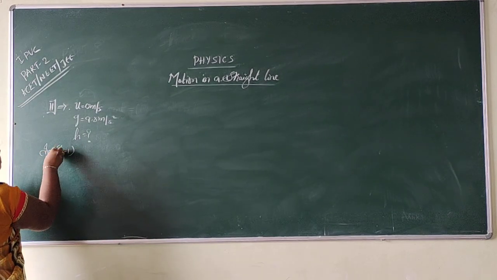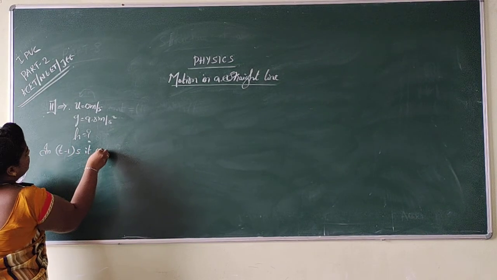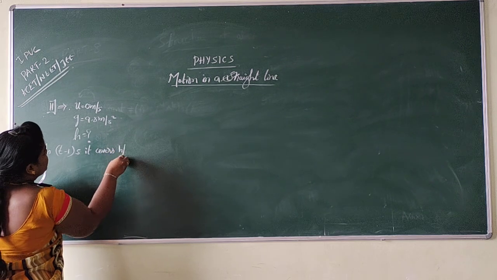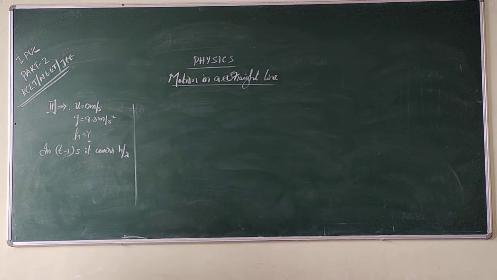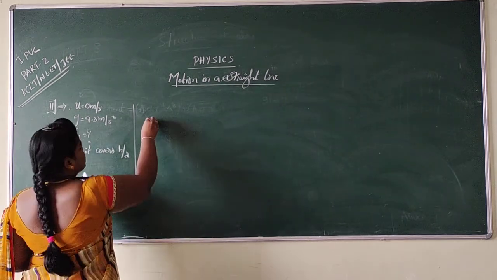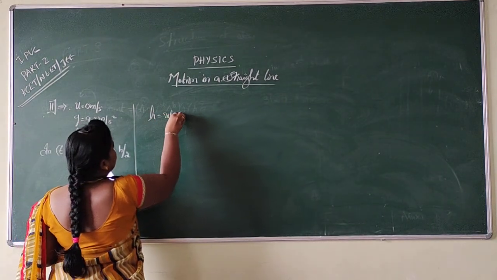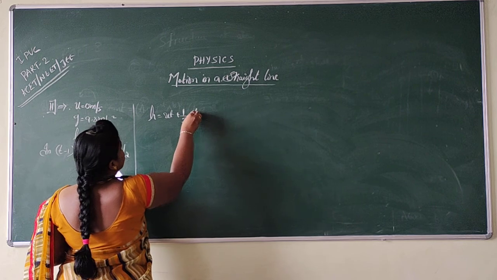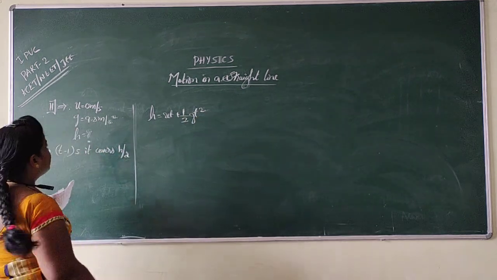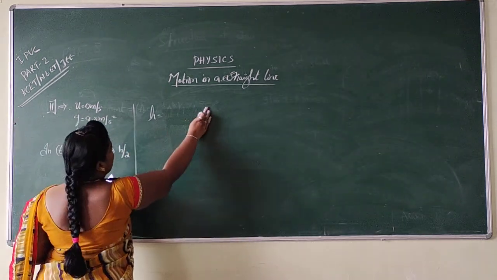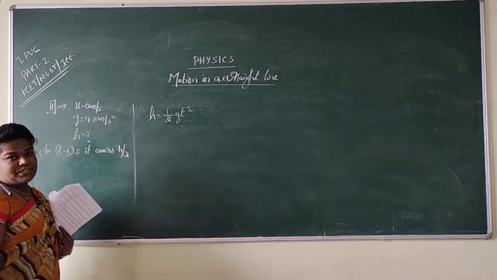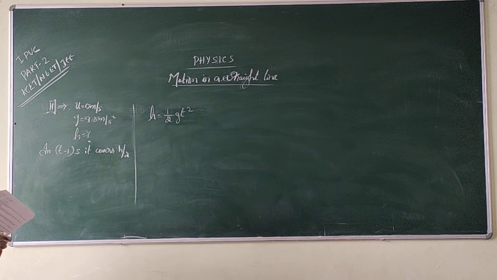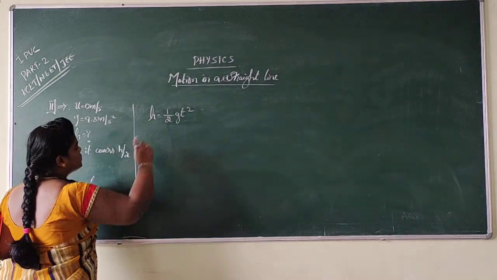In t minus 1 second, it covers how much height? h by 2. Then we should calculate the total height. So you know that h can be written as ut plus half gt square, right? But here initial velocity is 0, then this becomes equal to half gt square. Dear students, here we have the value of g.